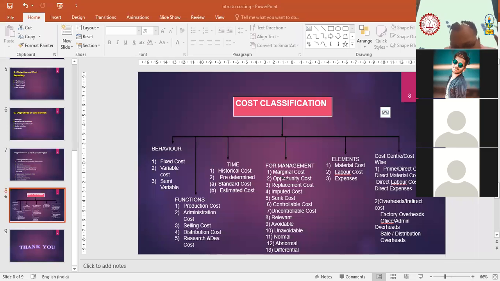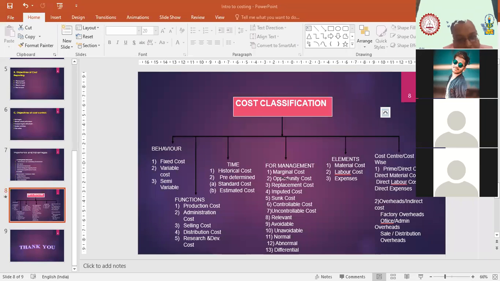So, from the branch point of view, the expense which the head office has incurred is uncontrollable. But for the head office, that is controllable. I told you, it is relative. It differs from situation to situation, or from branch to branch, or branch to head office.